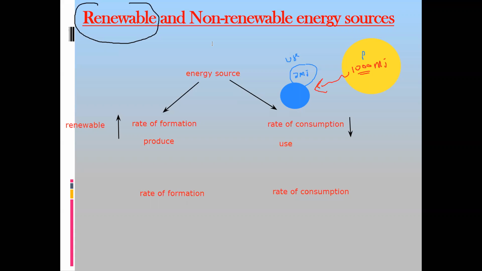So the amount of energy which is formed every day is a small proportion as compared. Every day coal is not forming, it takes about 200 million years to form or convert into coal. So the rate of formation is too small and the rate of consumption is too high. That kind of energy resource is known as non-renewable